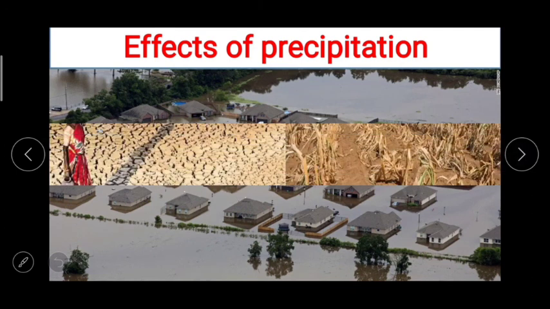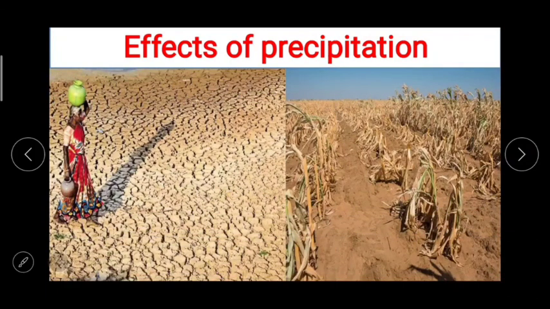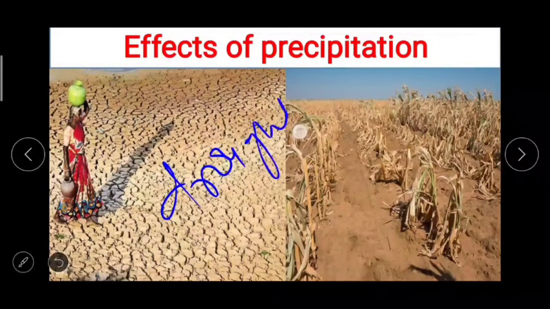So if precipitation does not take place, then conditions of drought arise like this in the image, which is again very dangerous for the agriculture. There is a shortfall of food and food may have to be imported. Farmers' condition becomes grave and a country's economy gets affected.